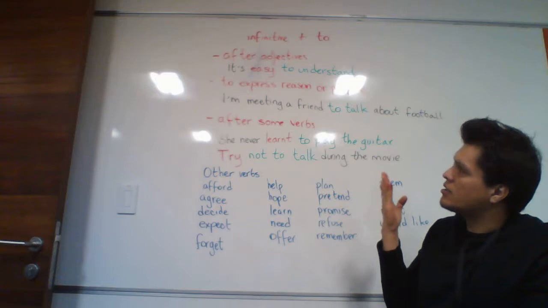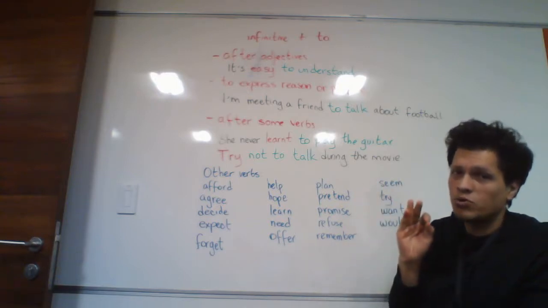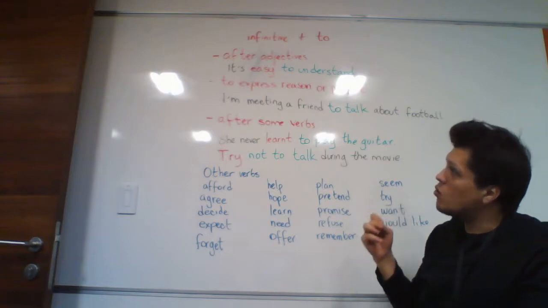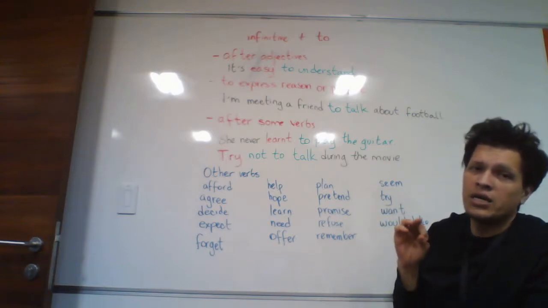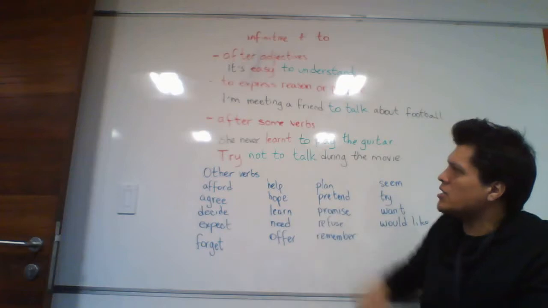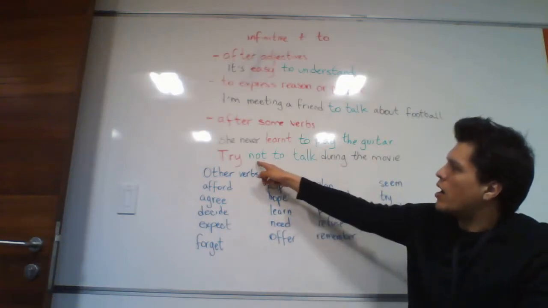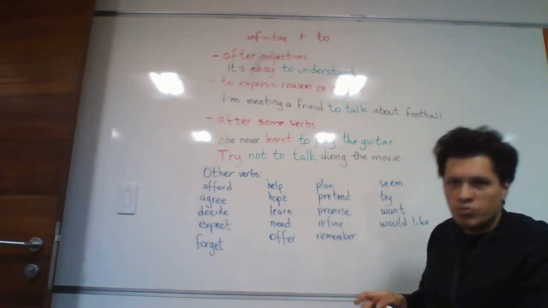After some verbs, actually after most verbs, the gerund, the form that we checked a few seconds ago, is the least common. So the most common is going to be infinitive plus "to". So after most verbs, we're going to use this form. In this case, she never learned to play the guitar. Try not to talk during the movie.